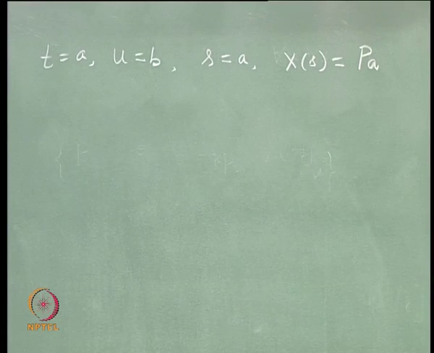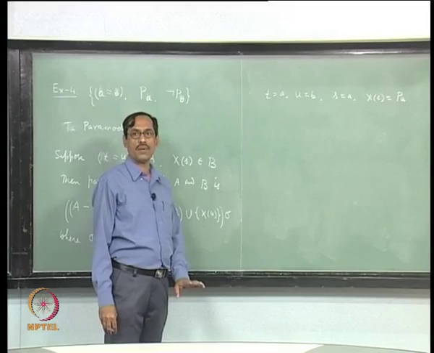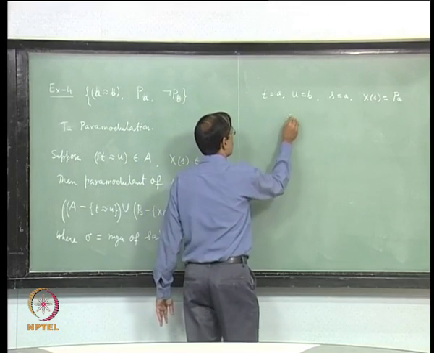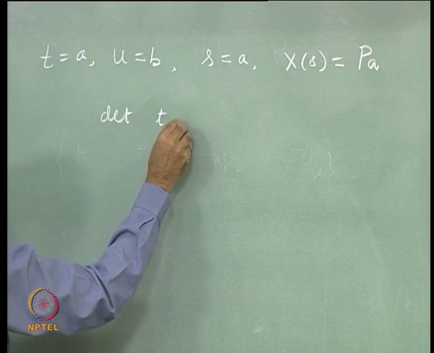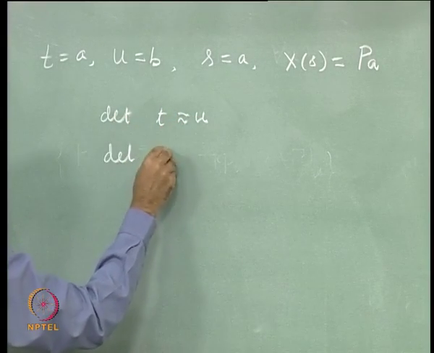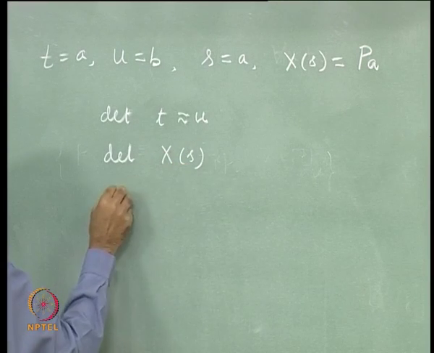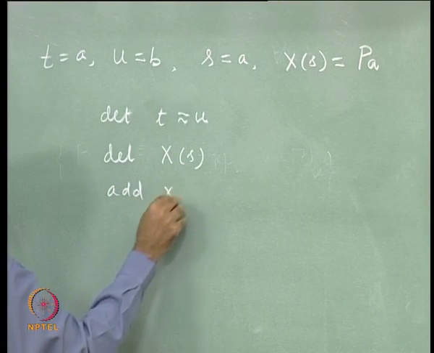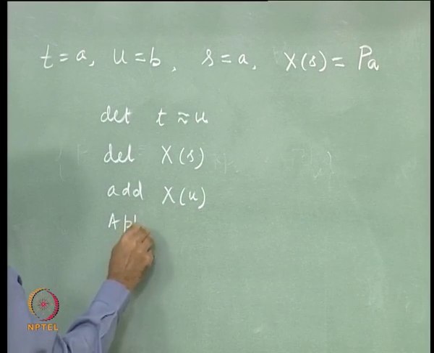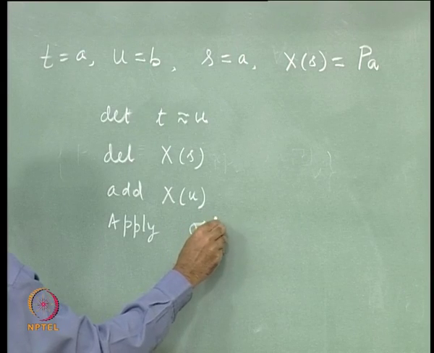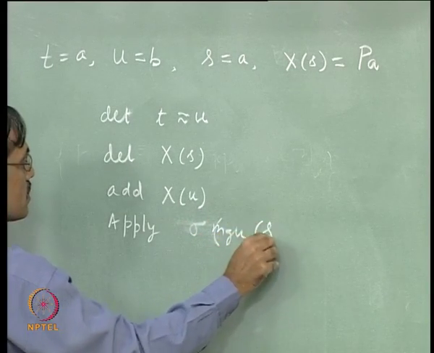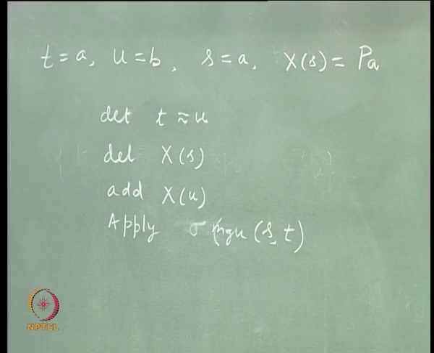Then this says first delete T equal to U from A, delete X of S from B, add X of U, and apply sigma, the most general unifier of S and T. This is the paramodulation process.